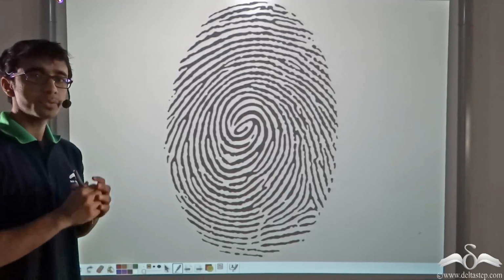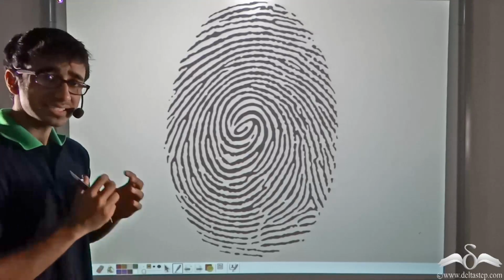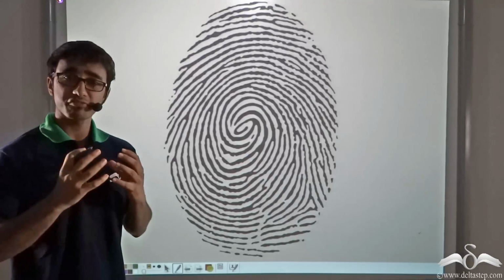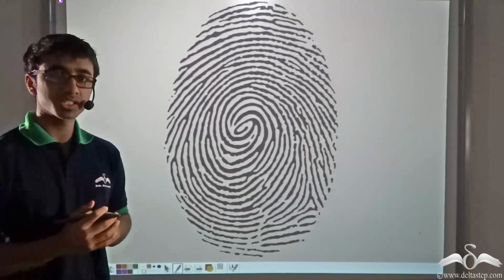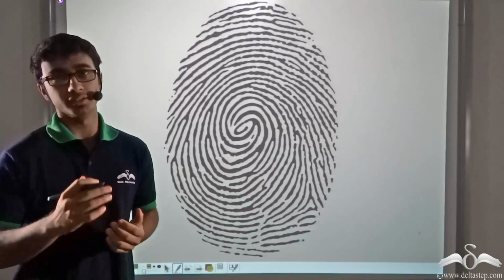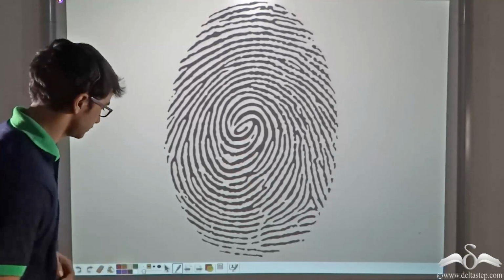Similarly, every wave has its own unique characteristics. These characteristics, known as wave parameters, are used to measure the wave and distinguish one wave from another. So what are these wave parameters? Let us find out.